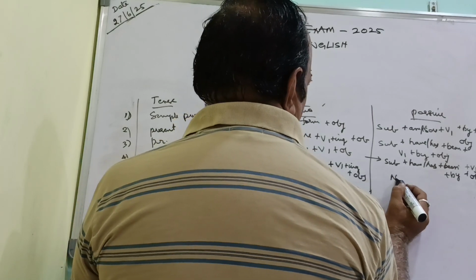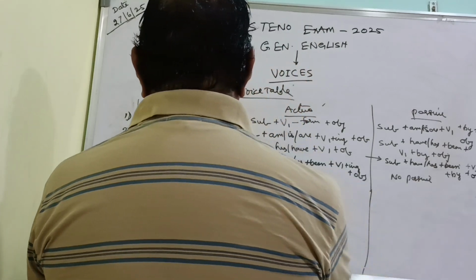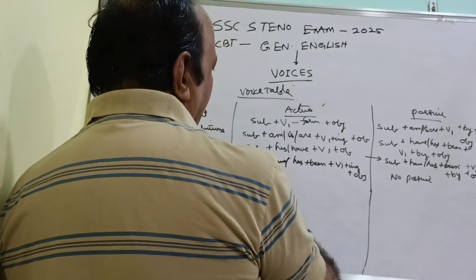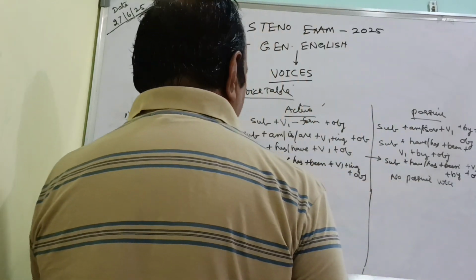But there is no passive voice. The sentence is in the present perfect continuous; we can frame the sentence only in active voice. We can't frame the sentence in passive voice.